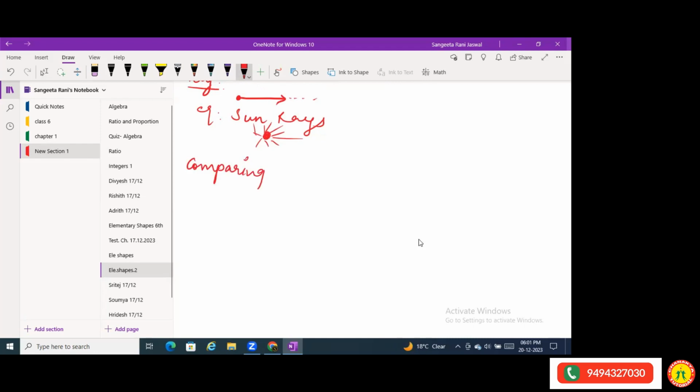If I'm given two lines, one is a smaller line and one is a longer line. The first thing is that I can compare the two lines just by observation. Just by seeing, I can say one line is short and one line is long.